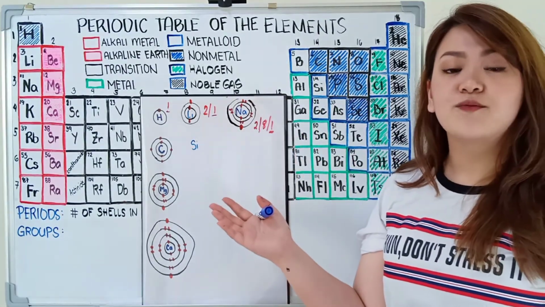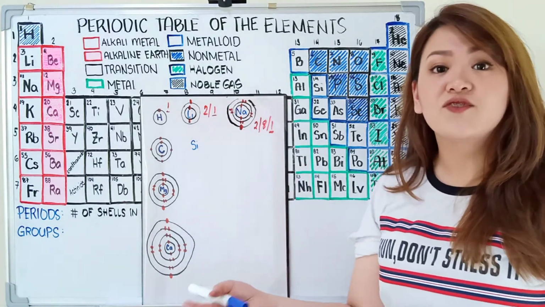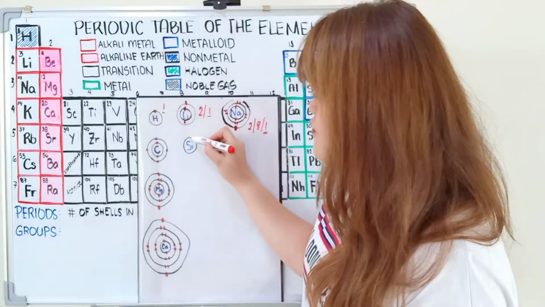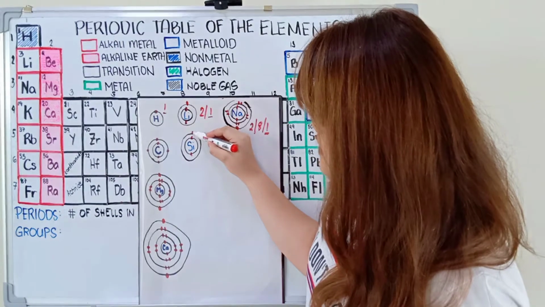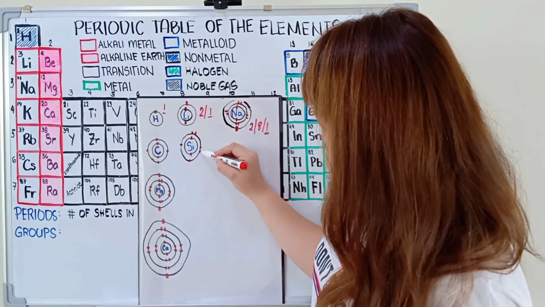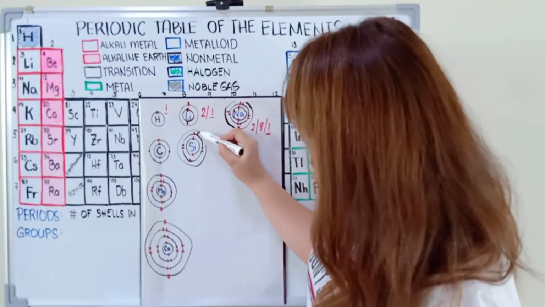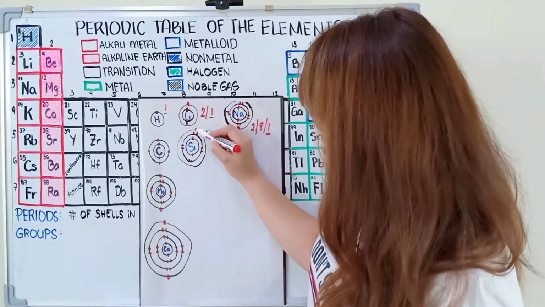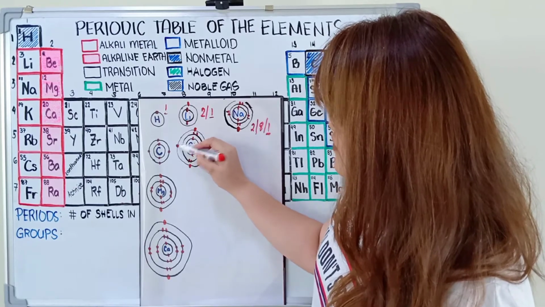So silicon is atomic number 14, meaning we have 14 protons. How many electrons do we have? Yes, 14 electrons. So for the first shell, we have 1, 2 electrons. Second shell, we have 3, 4, 5, 6, 7, 8, 9, 10. Third shell, 11, 12, 13, and 14.